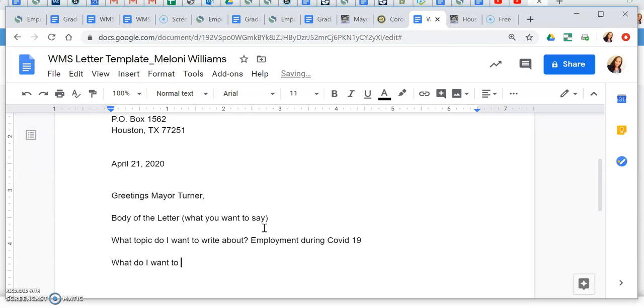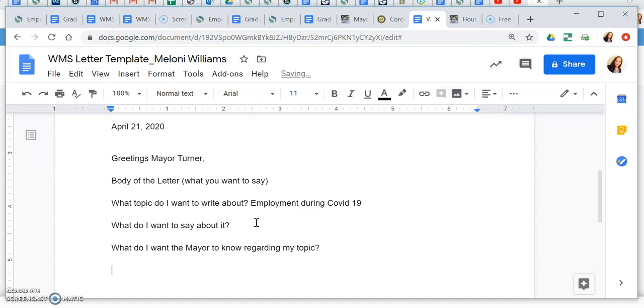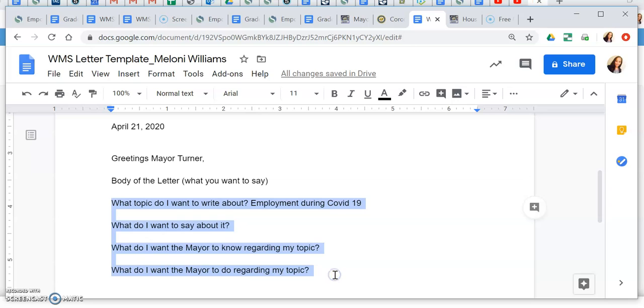What do I want to say about it, okay? And what do I want the mayor to know regarding my topic? And then what do I want the mayor to do regarding my topic? So these are the 4 questions I'm going to answer while I'm writing my letter, okay?